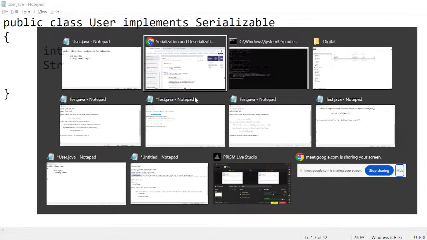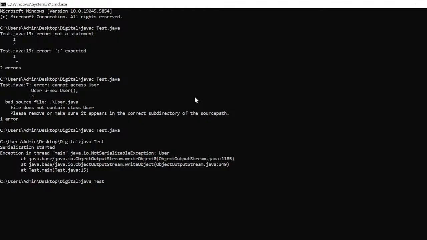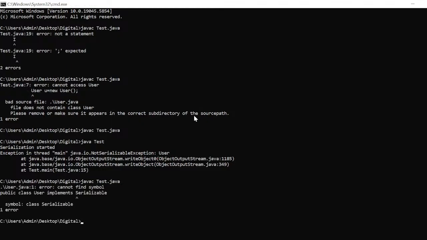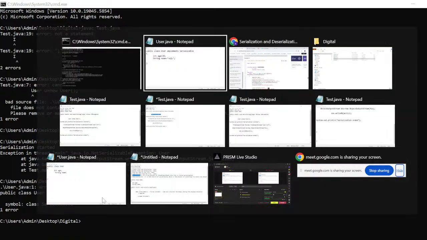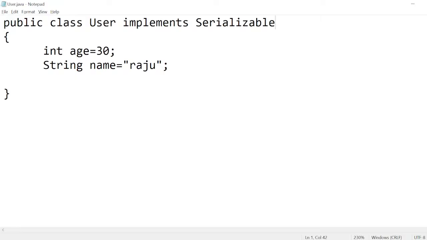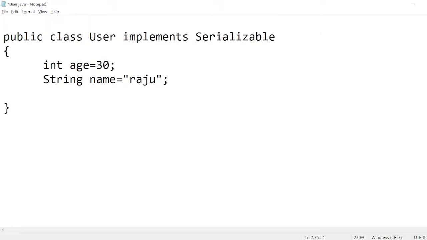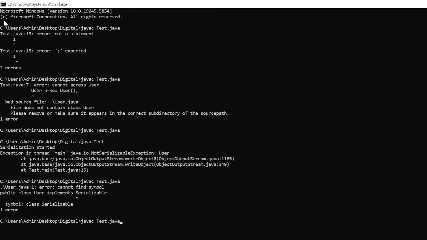Now save the program and come here, javac Test.java. Serializable is coming from the import statement, right? You have to take the import statement as well, import java.io. Come here, compile the file, javac Test.java, and next we have java Test.